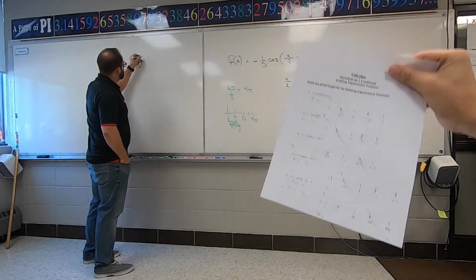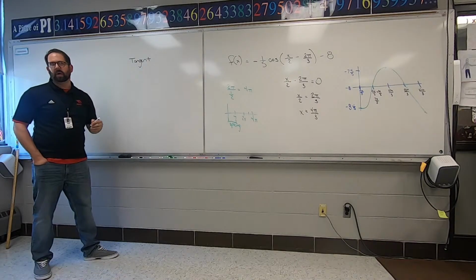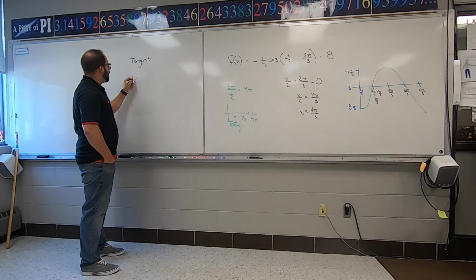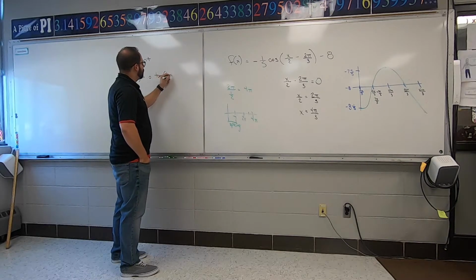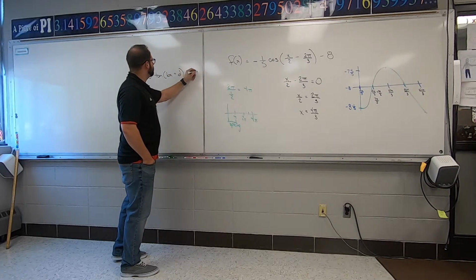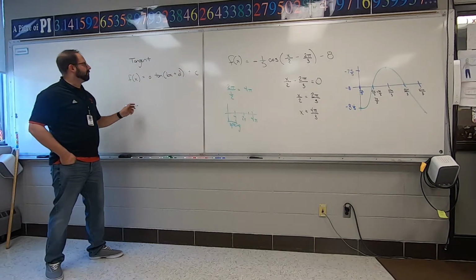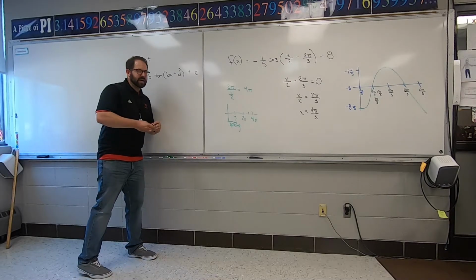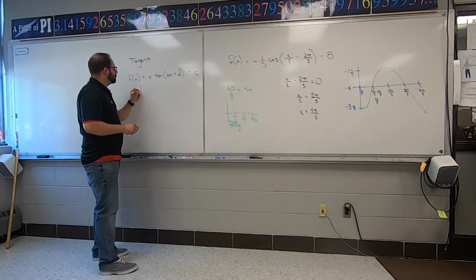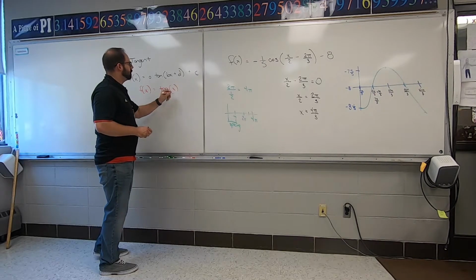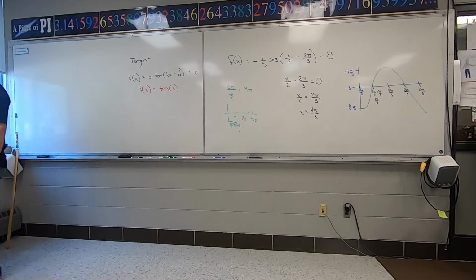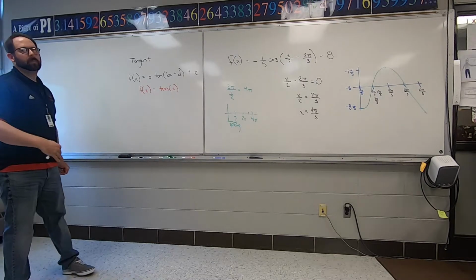Now, before we get started, I'm not going to put any crazy numbers on this one. I'm going to show you the original tangent graph. It still follows all those same rules that we've been following, but for mine, I'm just going to do the original tangent graph today to show you how it works. This is just a review from last year, tangent of x. We're just going to do the original one with a 1 for an amplitude, 1 for a period. We're not shifting it right or left, so that's a 0, and we're not shifting it up or down, that's also a 0.